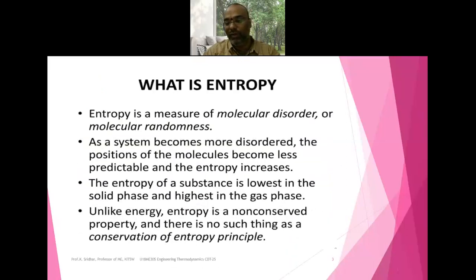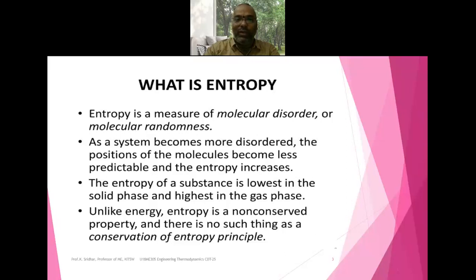We studied that entropy is a measure of molecular disorderness or molecular randomness. So disorderness and randomness are closely associated with the entropy concept.